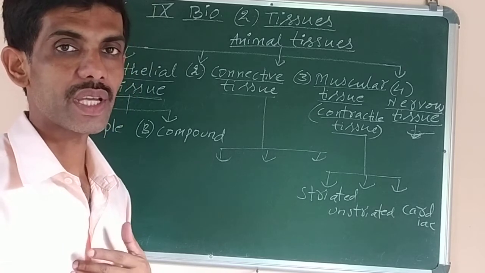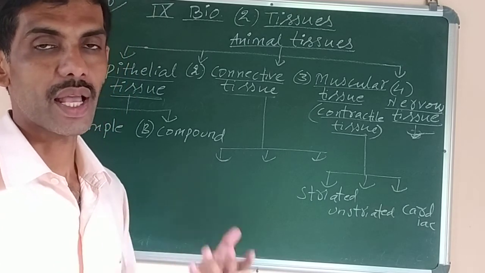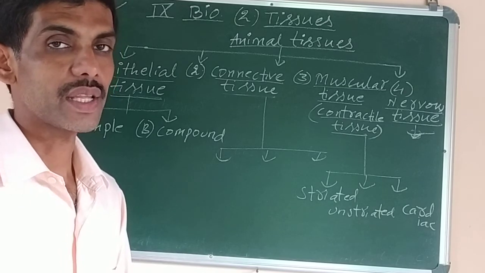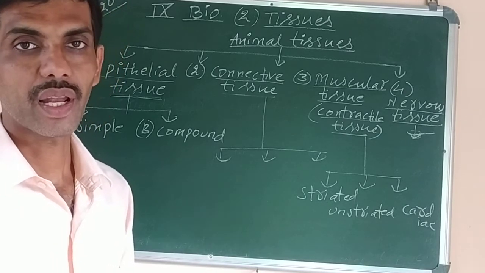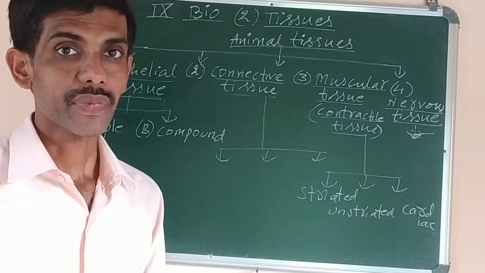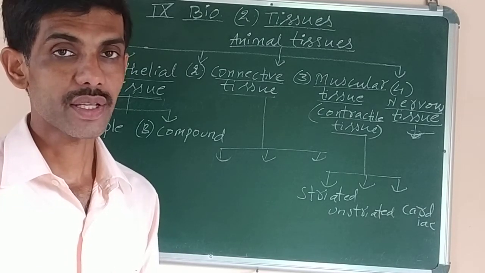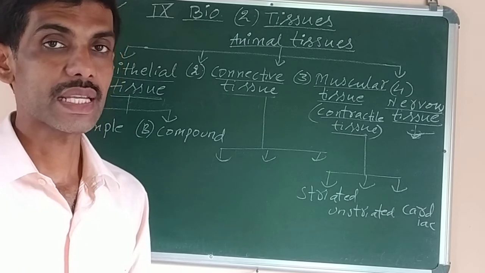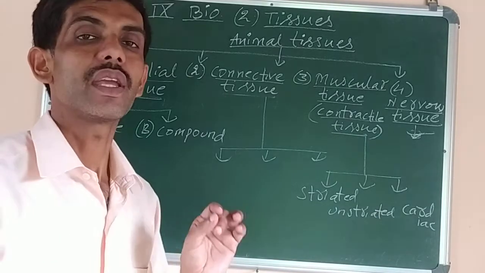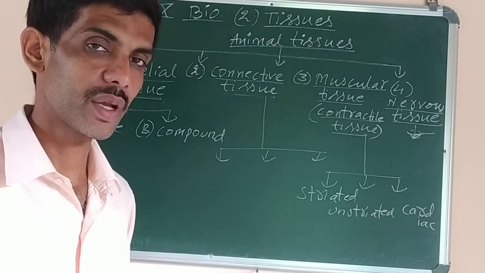Because it is present in the lungs, so it helps in the exchange of gases. Because it is lining the alveolus, that is the air sac which is present in the lungs, and it is the structural and functional unit of lungs. So because the function of lungs is exchange of gases, so if epithelial tissue is present there, it will help in the process of exchange of gases.